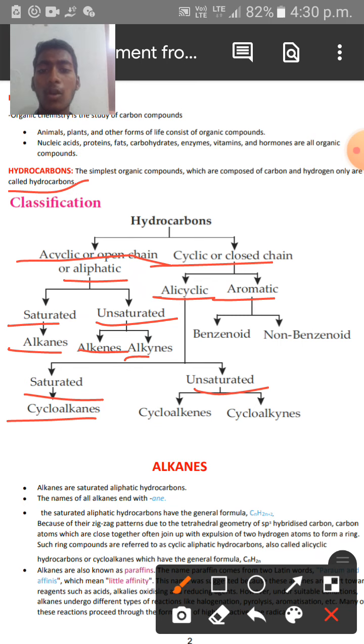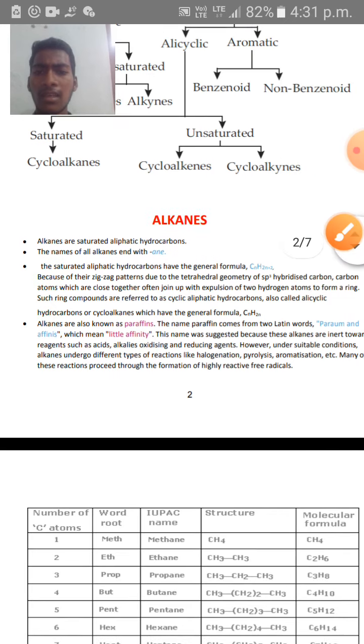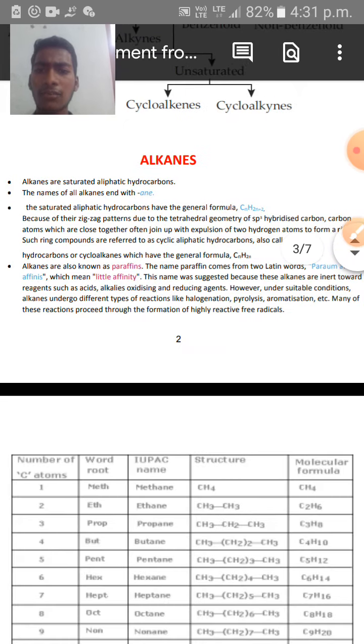And see here, the aromatic hydrocarbons are again classified into benzenoid and non-benzenoid hydrocarbons. Benzenoid hydrocarbons possess a benzene ring. Non-benzenoid hydrocarbons won't possess a benzene ring in them. And then after that, I would like to give a synopsis of alkanes over here.